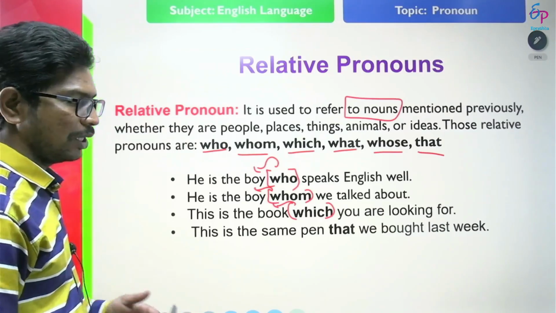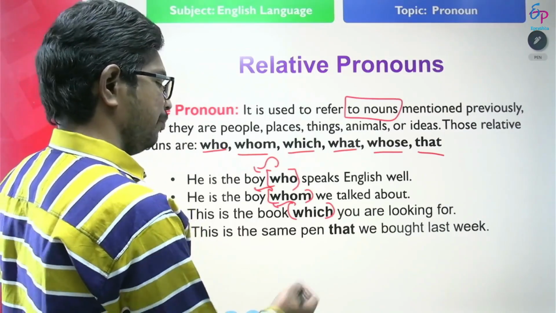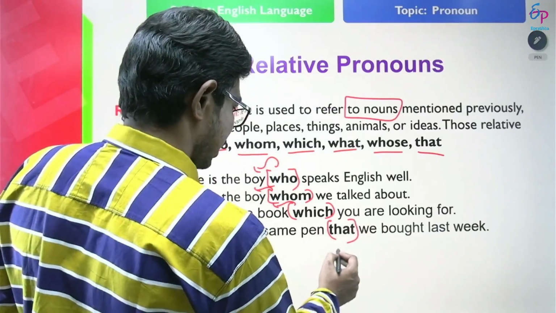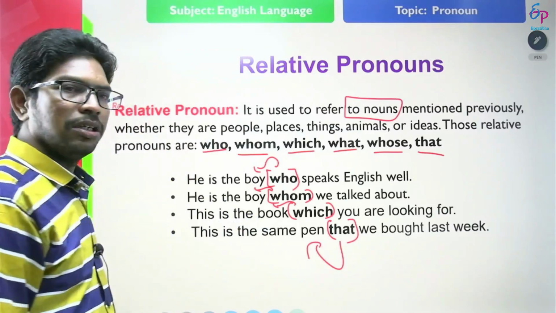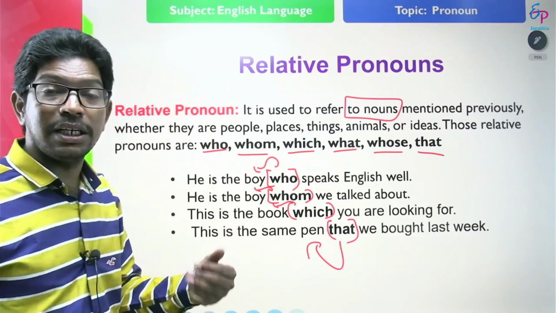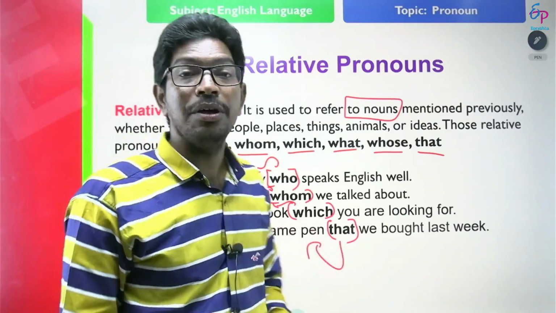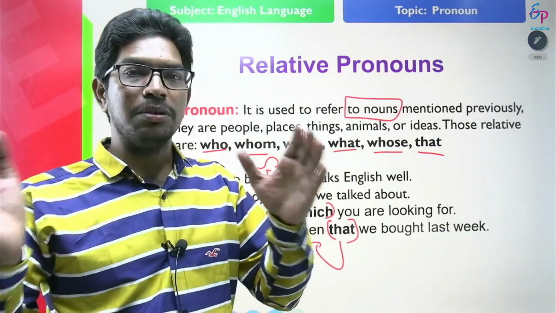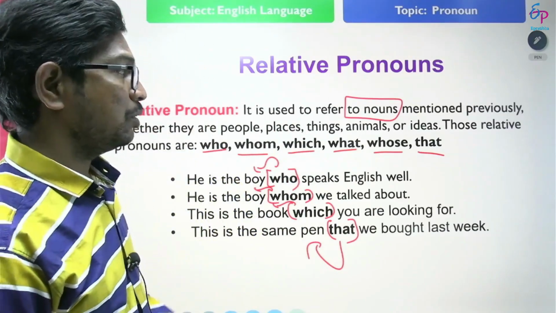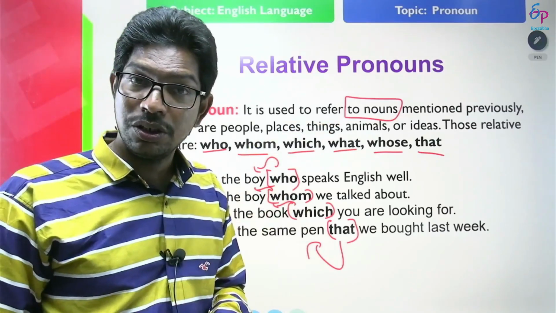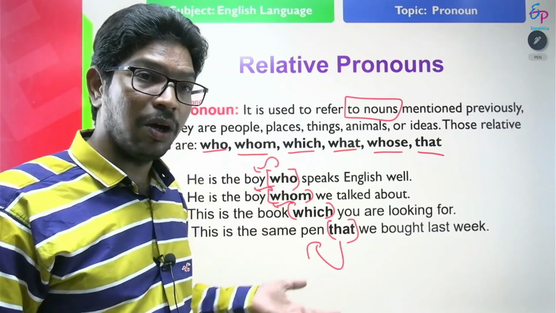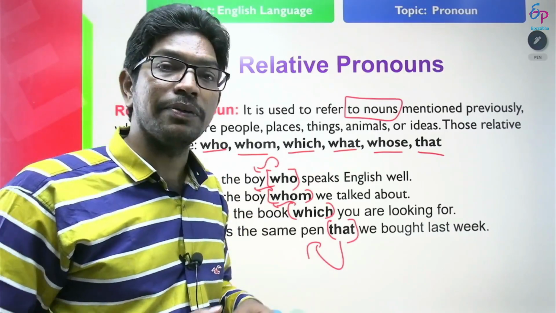Next, look at the next statement. This is the same pen that we bought last week. Here, that is a relative pronoun that is referring to the noun that has been mentioned previously, and it is giving more information about the pen. So that can be used with persons and things. Relative pronouns refer to the nouns which have been previously mentioned, they give more information about the nouns, and they act as adjectives.